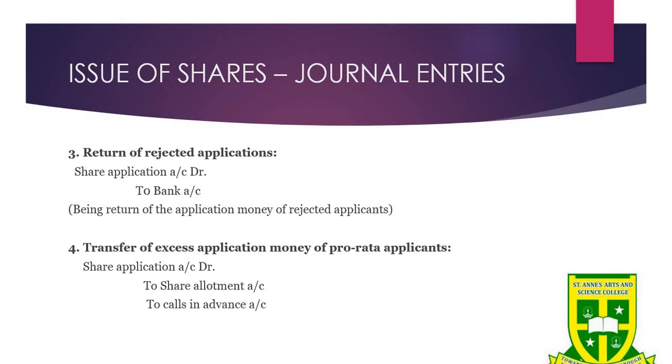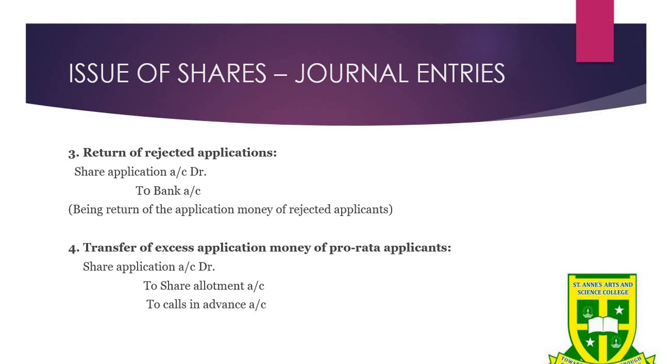In pro rata applicants, shares may be allotted in proportion to the applications received from all the applicants. For example, a company offered 12,000 shares to the public, but they received applications for 18,000 shares, and they are allotting as per pro rata.